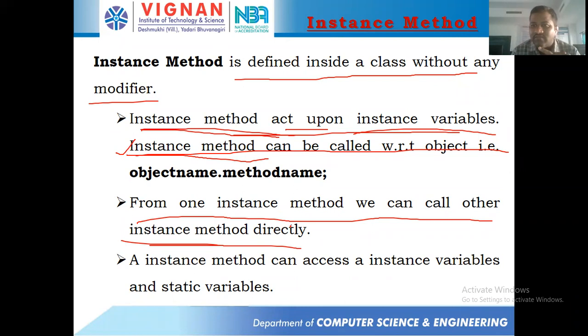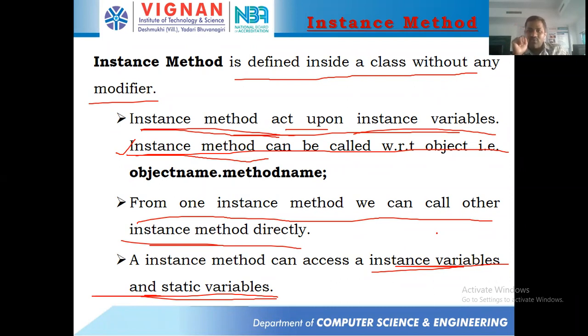Like that you can call from one instance method to what? Another instance method directly. And this instance method can access instance variables as well as static variables. This instance method can access both the instance variables as well as what? Static variables. 3 points you need to remember. First point is instance method can access instance variables and static variables.